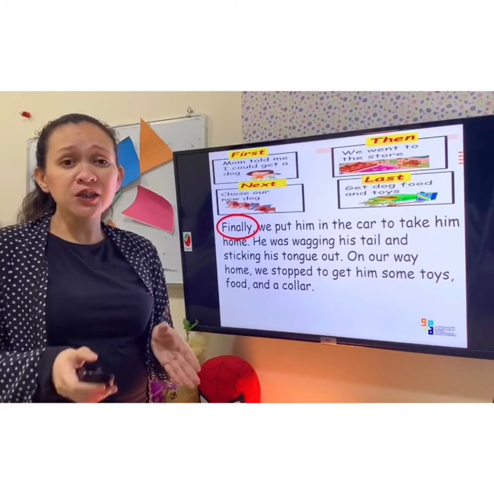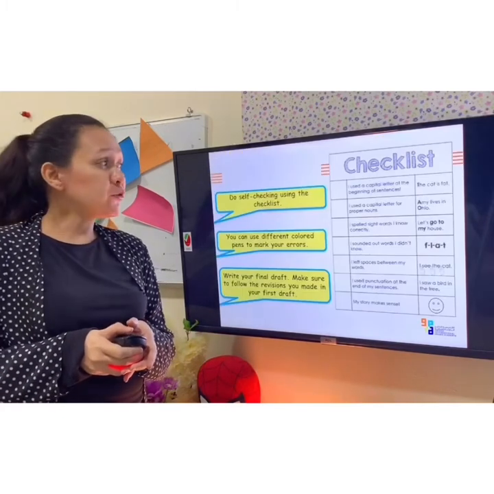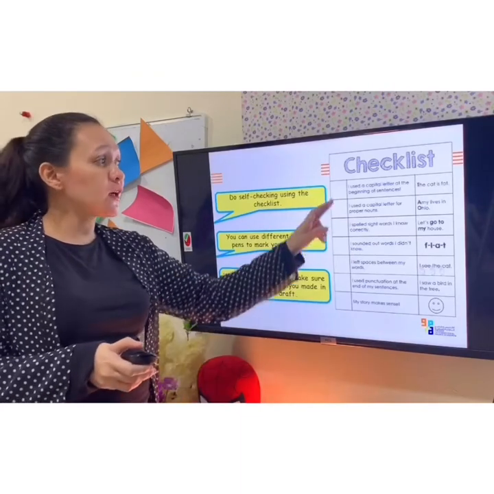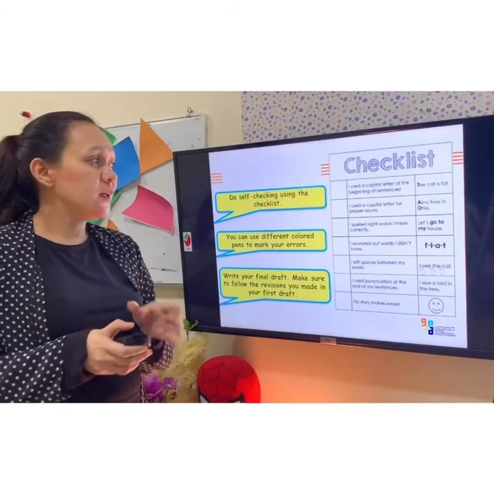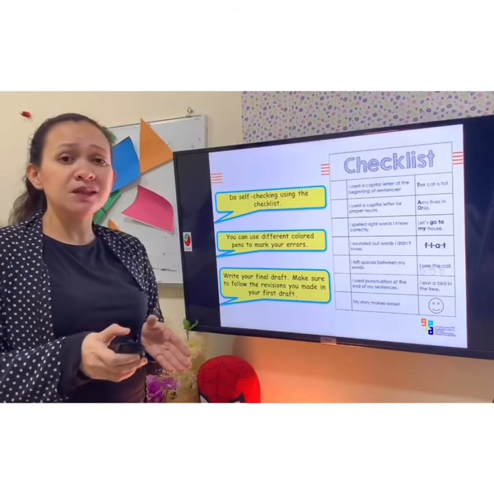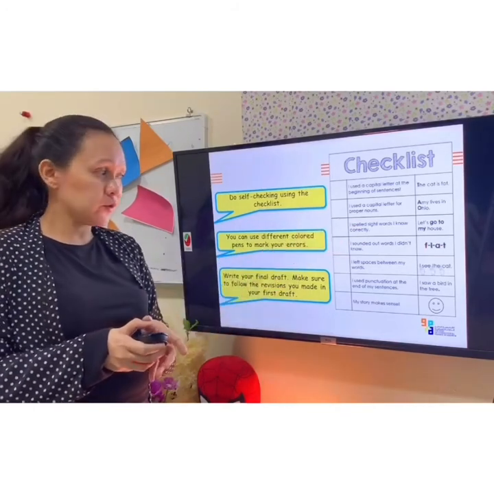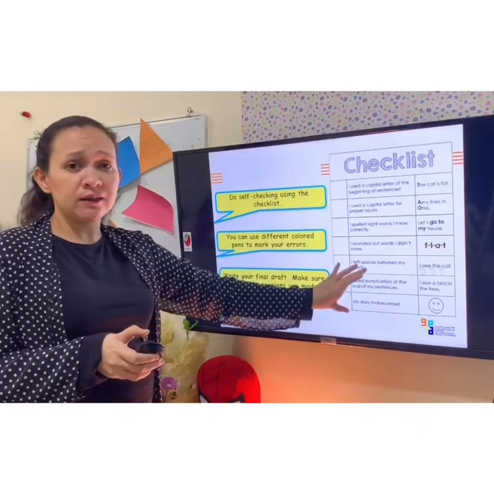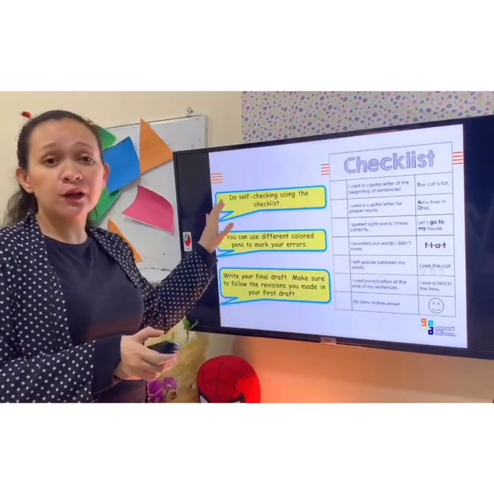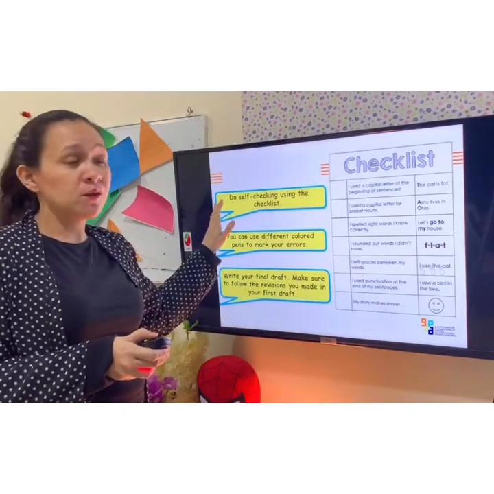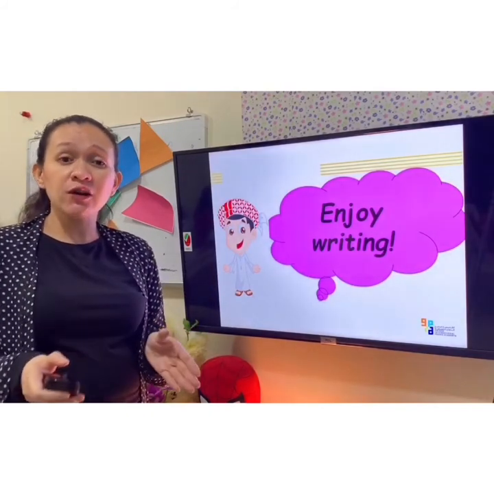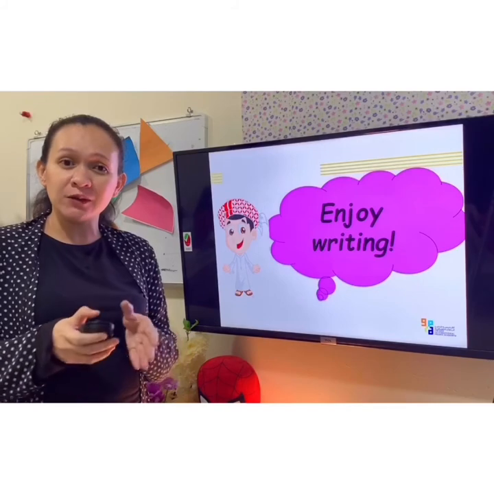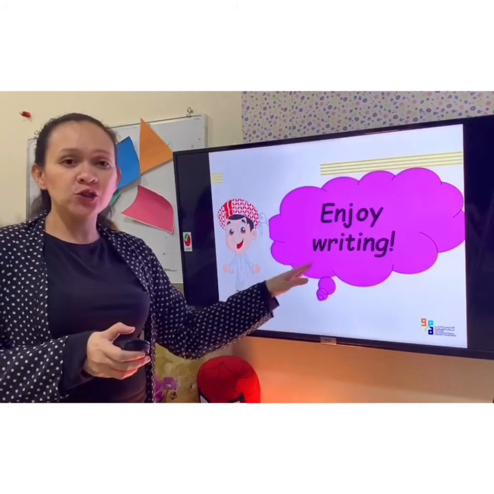So, I think you can write on your own. But remember, you have to use a capital letter at the beginning of each sentence. And you're going to use a capital letter for proper nouns. So you can use this checklist so you can do self-checking. So that ends our lesson for today. So I think you are ready now to write your own narrative paragraph. So enjoy writing.